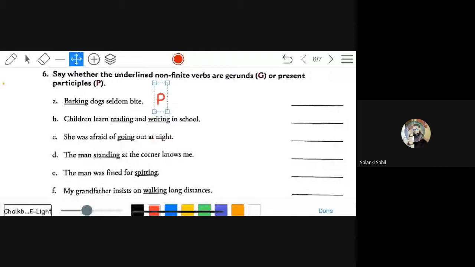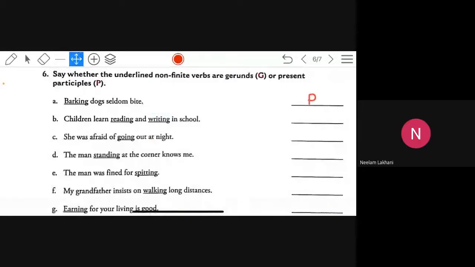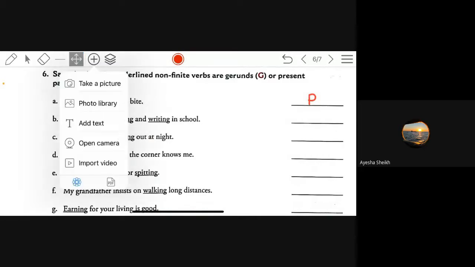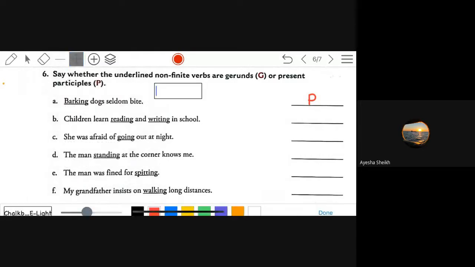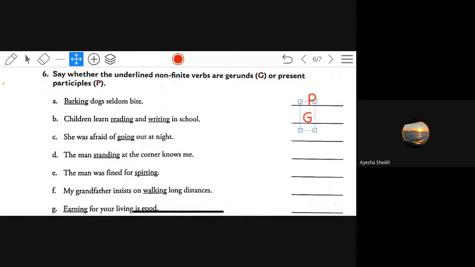Then present participle. Why gerund? Because when we ask question what, we get answer reading and writing.